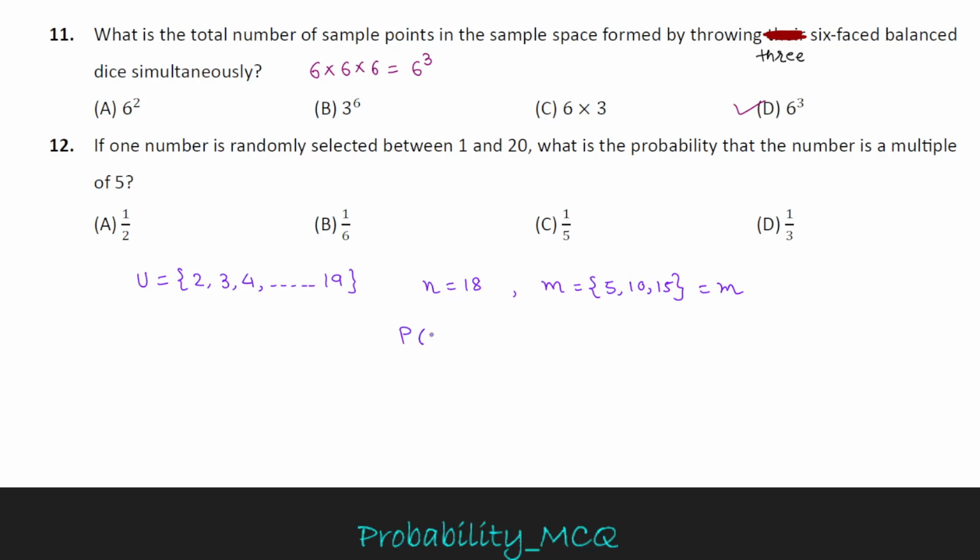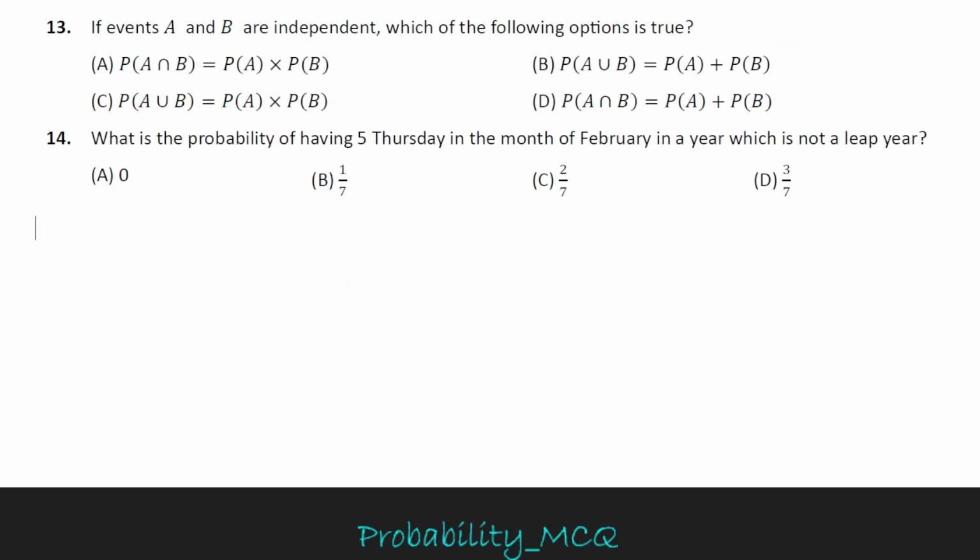The probability of a given event is m upon n, which equals 3 divided by 18, which equals 1 by 6. The answer is 1 by 6. MCQ number 13: if events A and B are independent, which of the following options is true? Okay, when two events are independent, the multiplication law is P of A intersection B equals P of A into P of B. So option A is correct.